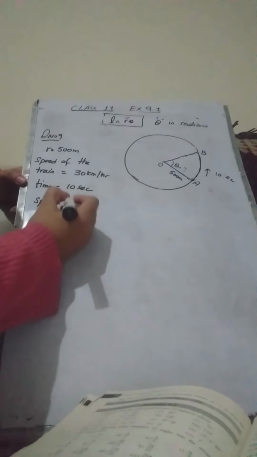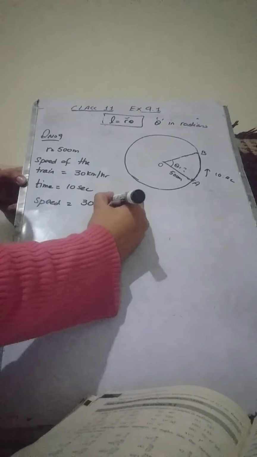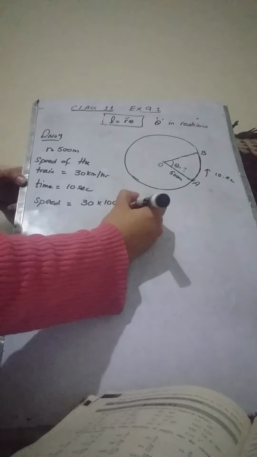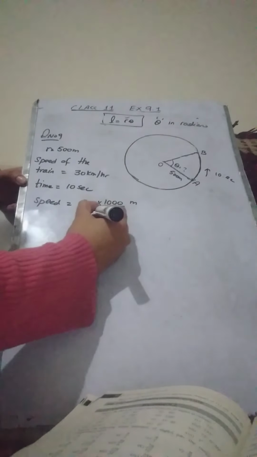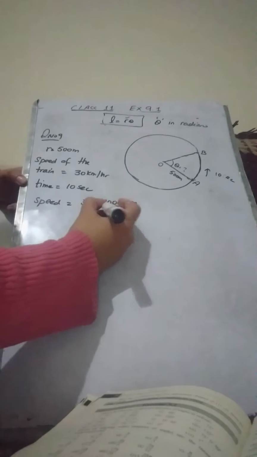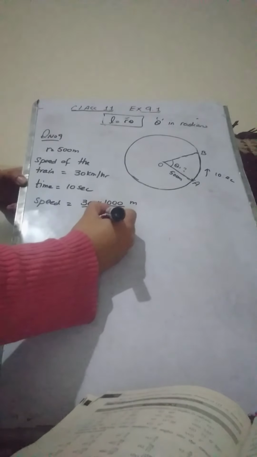So first of all, I'm going to convert this 30 kilometers into meters and this hours into seconds. So speed of the train in meters per second will be 30 kilometers into 1000, which converts 30 kilometers into meters, per 1 hour, which is equal to 3600 seconds.